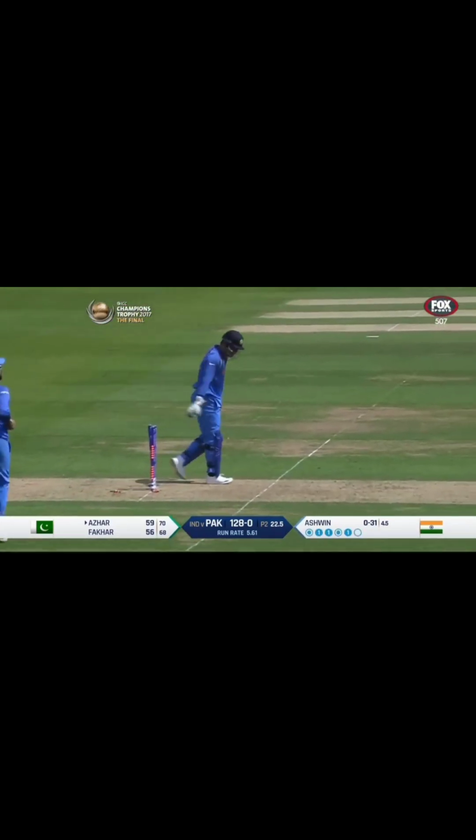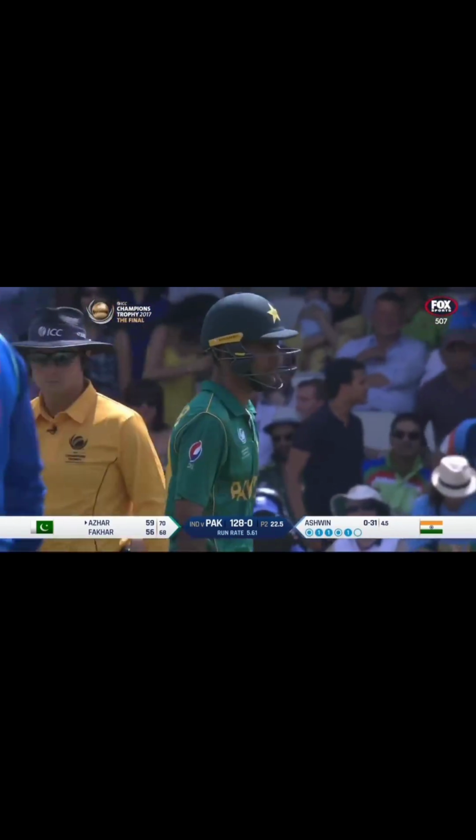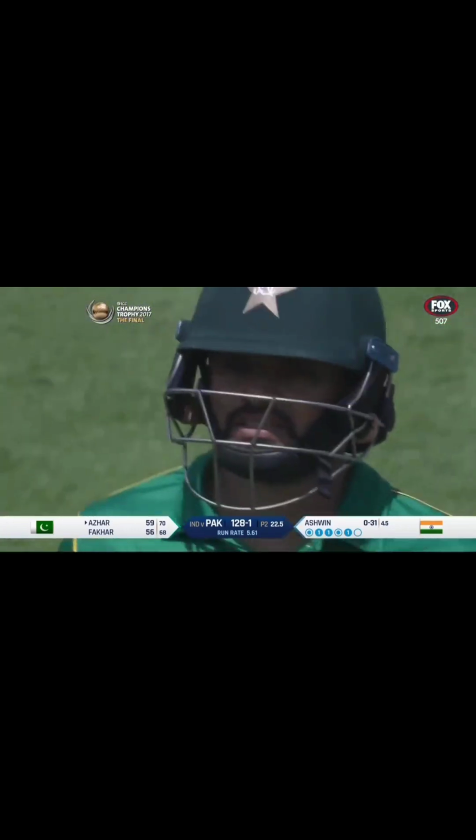Oh, chance of a run out. Chance of a run out. Azhar Ali left stranded. It was ball watching. His partner wasn't interested, and it had to happen. India finding some luck finally.